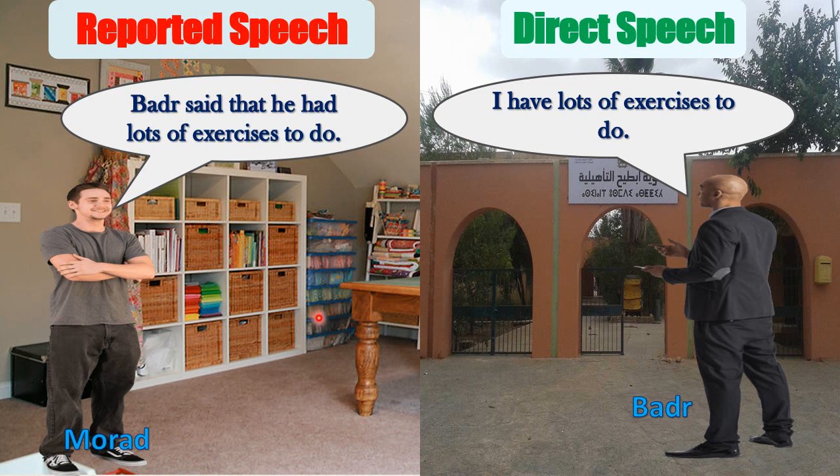Now, I want you to look at these two sentences. What are the changes we made? Okay, pause the video and look at the two sentences. Here are the changes. Number 1, we changed have. It becomes what? Had. What did we change here? The tense. Very good. Which tense is this? This is present simple. And here, past simple.